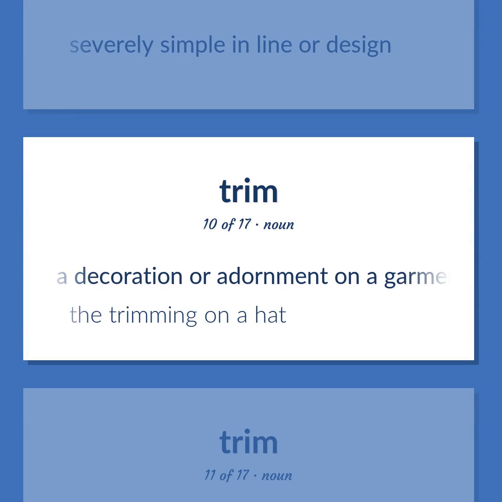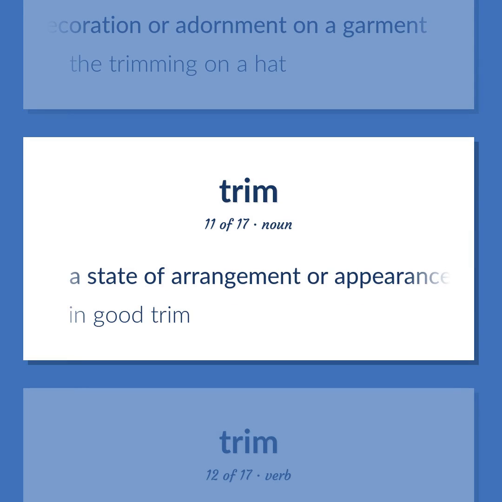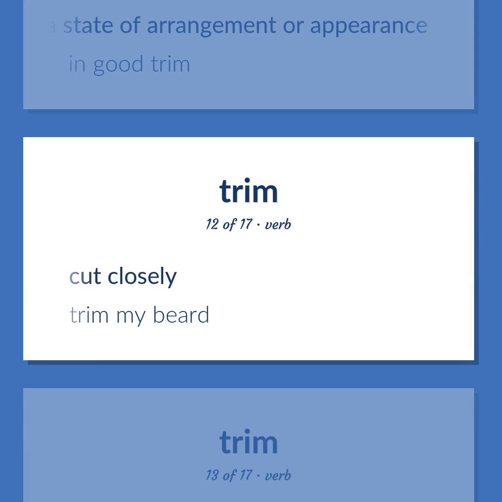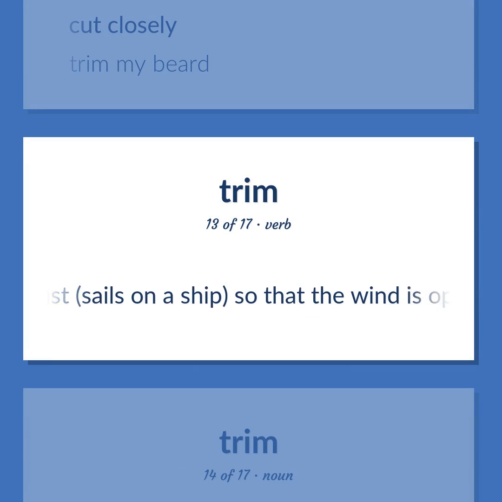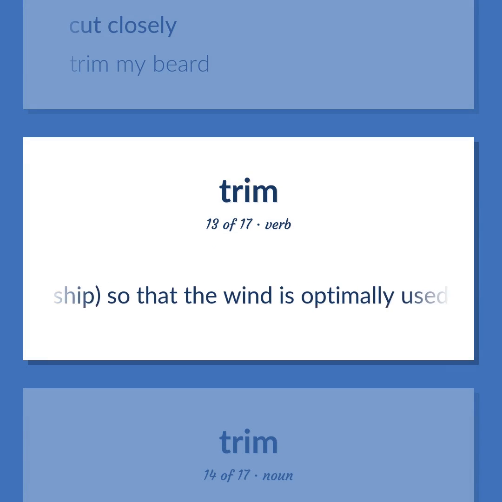A decoration or adornment on a garment. The trimming on a hat. A state of arrangement or appearance. In good trim. Cut closely. Trim my beard. Adjust sails on a ship, so that the wind is optimally used.